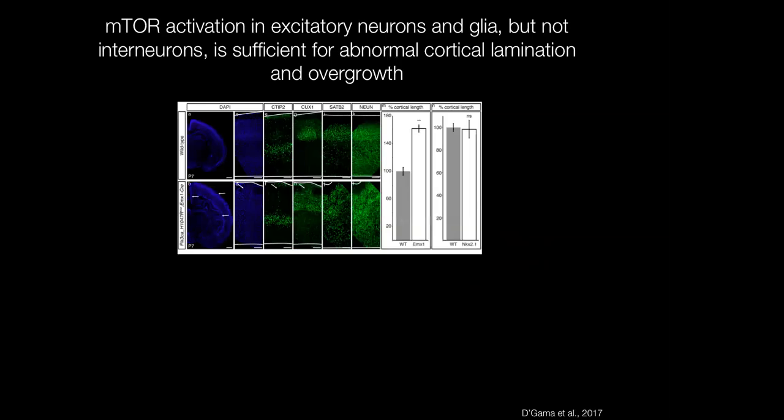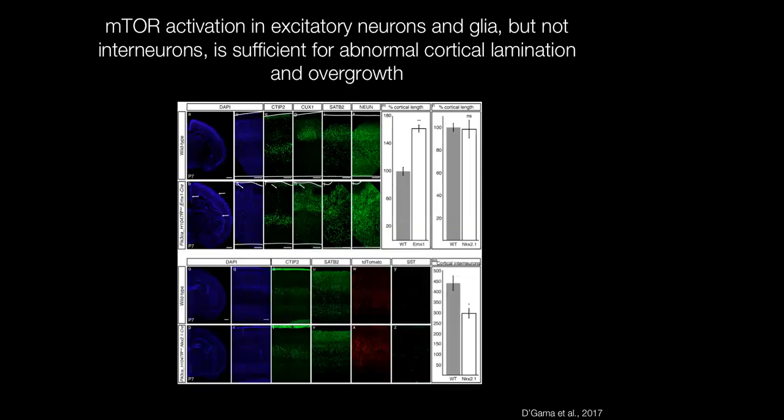What we find is that when we have mTOR activation in the excitatory neuron lineage, we see dramatic brain enlargement, which is referred to as megalencephaly when the entire brain is enlarged. And we also see abnormal cortical lamination, especially in those upper cortical layers. On the other hand, when we have this mTOR activation in interneurons, we do not see any significant difference in brain size or in cortical lamination. The only defect we were able to find was a slight decrease in the number of interneurons that migrate to the cortex. And so from this, we think that the dorsal telencephalic lineage, and in particular the excitatory neuron lineage, is really critical for the development of these phenotypes as opposed to the inhibitory neurons.